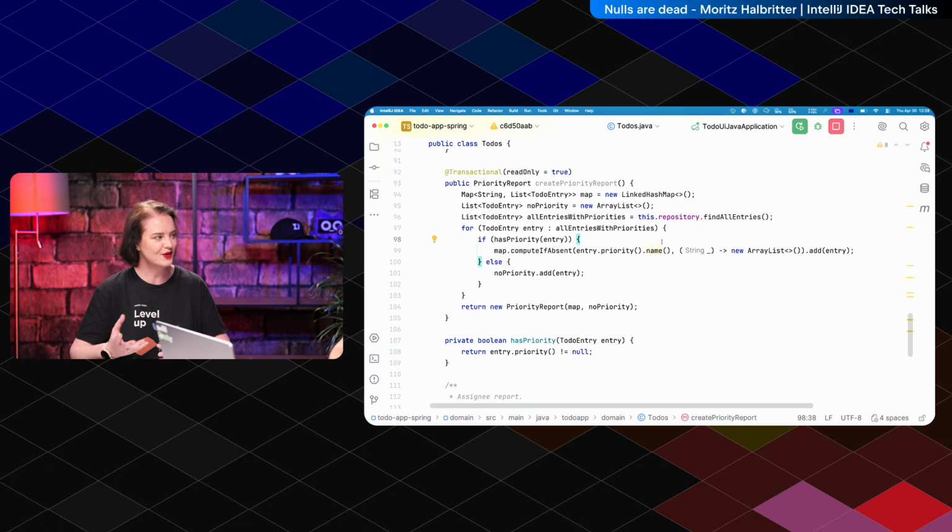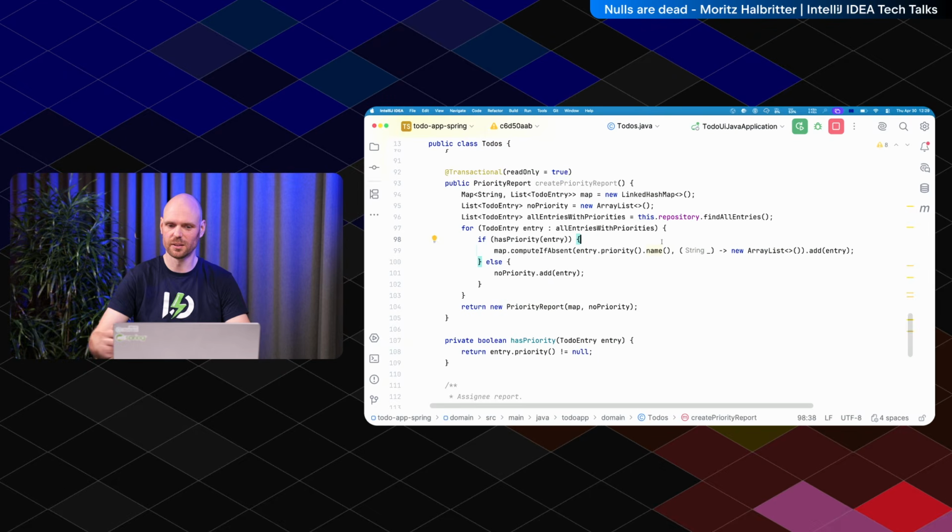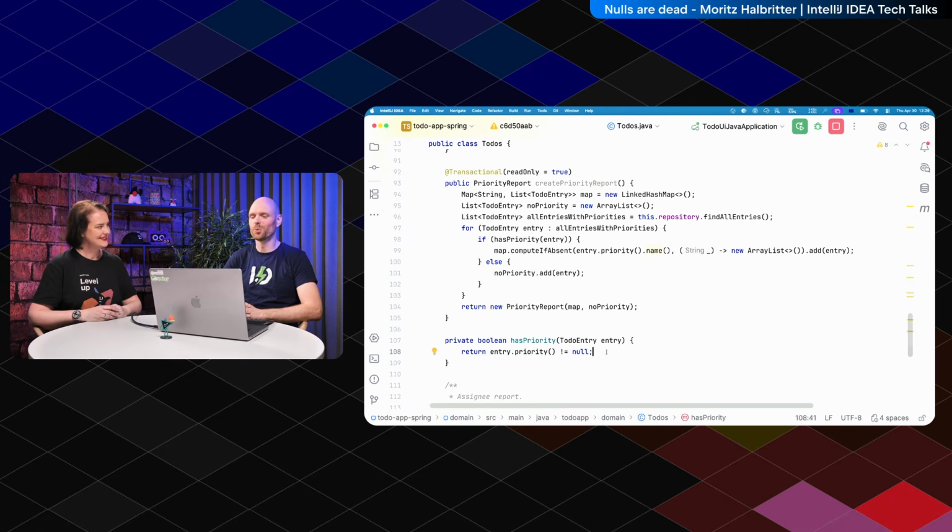But in the meantime, what do we do to fix this? So this is called a false positive. Yes. So IntelliJ IDEA and NullAway both think that this stuff here can be null, but if you read the code and understand the code, you know that it can't be, right? So we now have to fix this false positive, and there are like 3 ways, or maybe 4, I don't know. Multiple ways, yeah. Multiple ways to fix that.